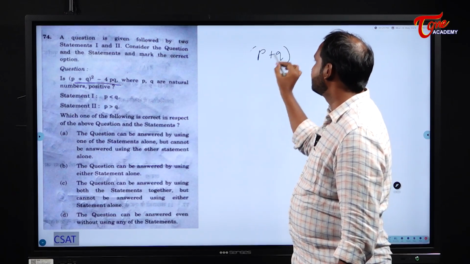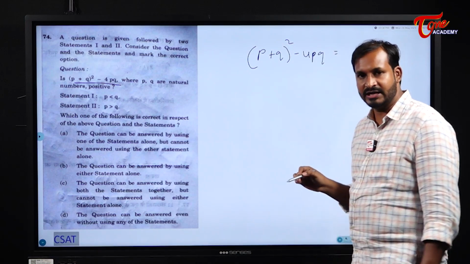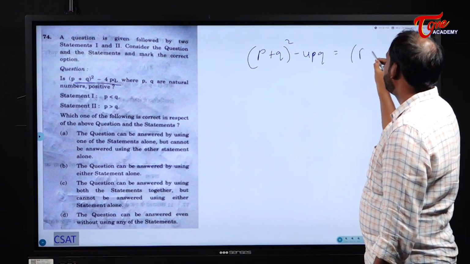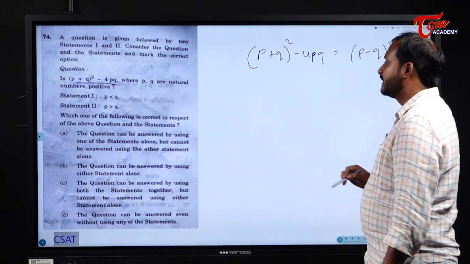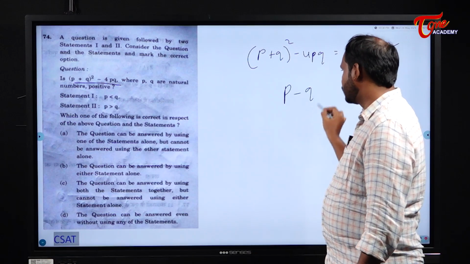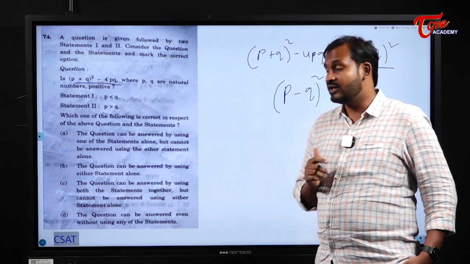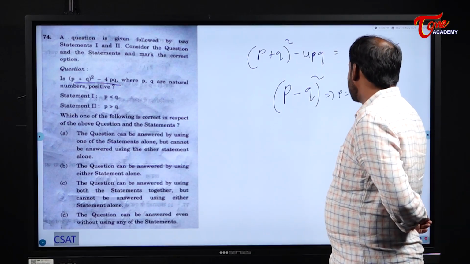Now please see here, is (P plus Q) whole square minus, that means (A plus B) whole square minus 4AB. What is this formula which we have learned in our schooling? It will become (P minus Q) whole square. They are telling, is this a positive one? (P minus Q) whole square is a positive one. So what are the chances for P minus Q? Tell me, students.